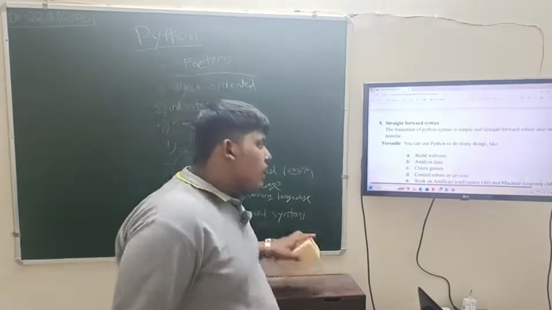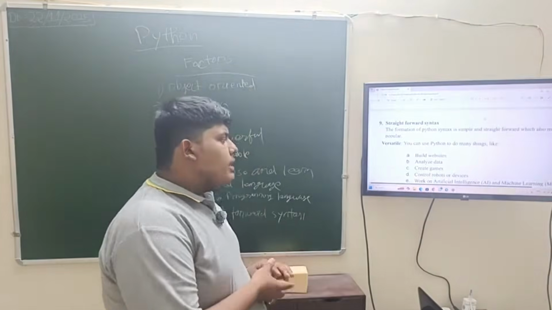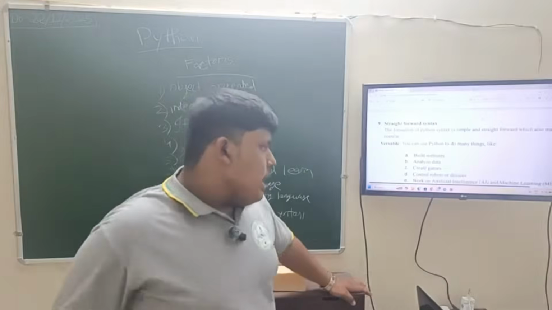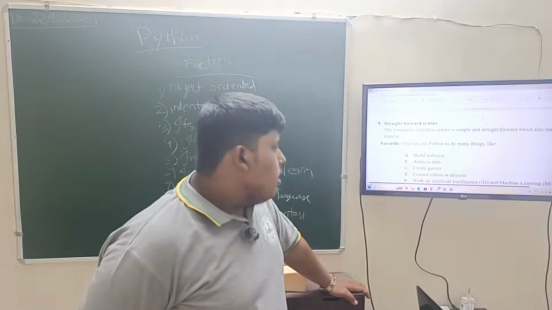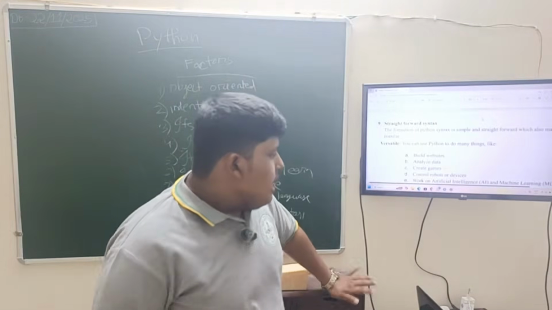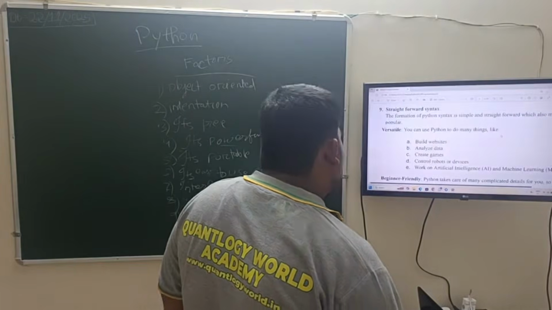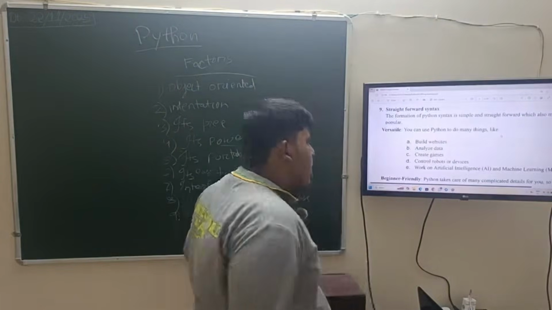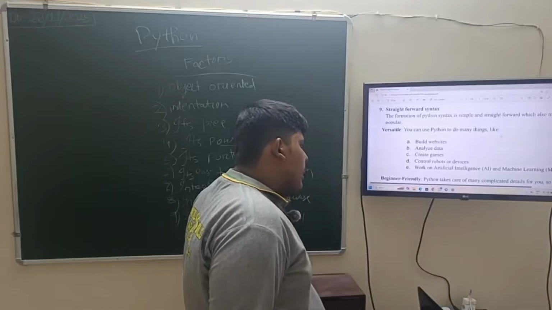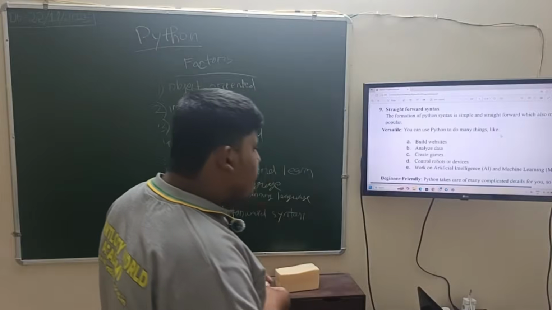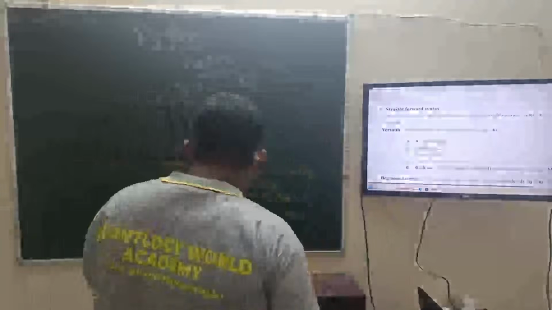Versatile. You can use Python to do many things. Using Python we can do multiple tasks like build websites, analyze data, create games, control devices, and work on artificial intelligence, AI, machine learning, etc. So versatile is the 10th feature.